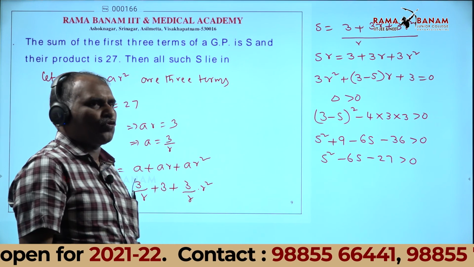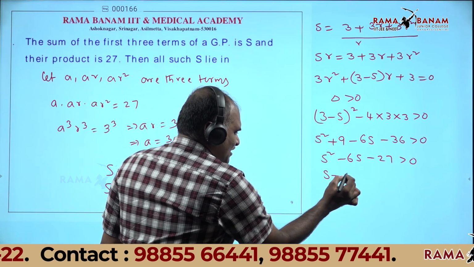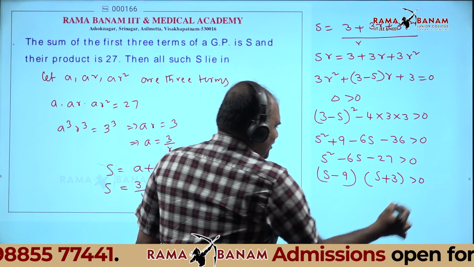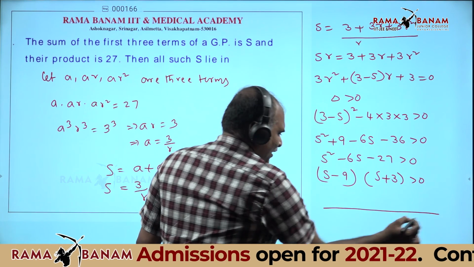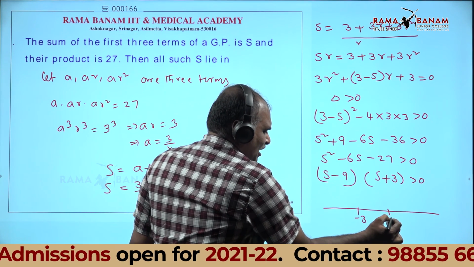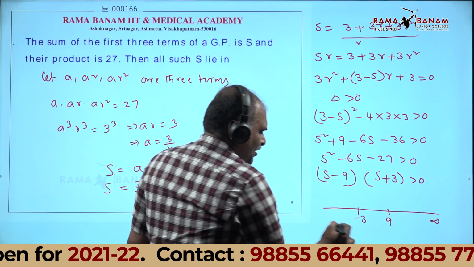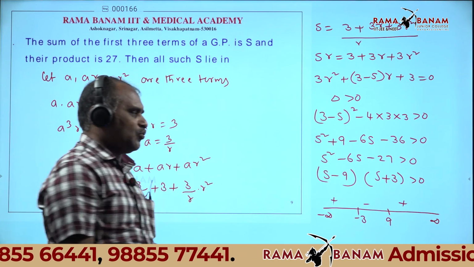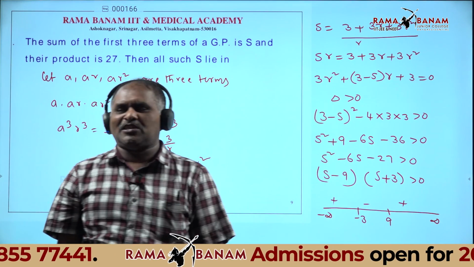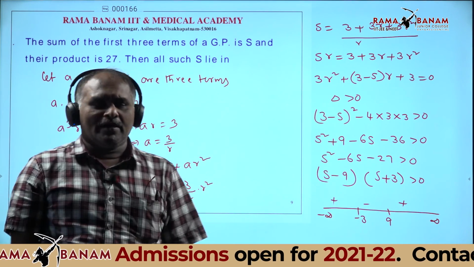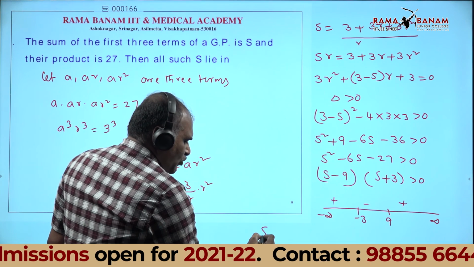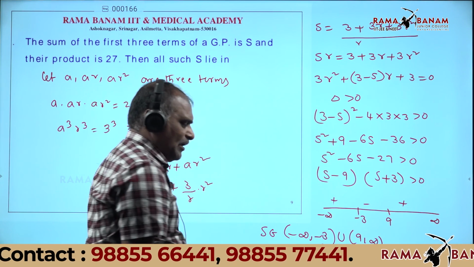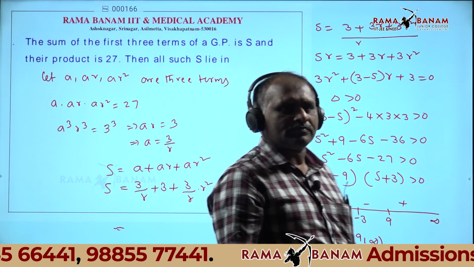You can find the roots: (S - 9)(S + 3) ≥ 0. On the number line the roots are -3 and 9, and from minus infinity to infinity the signs are positive, negative, positive. Here is it greater than or less than? Greater than, which means positive. Therefore S belongs to (-∞, -3] ∪ [9, ∞). Do you understand? Yes, sir.